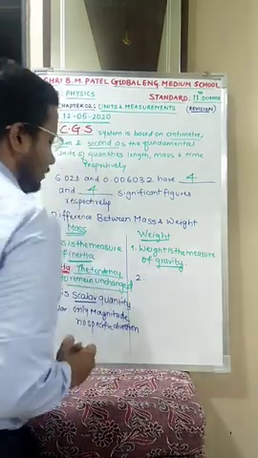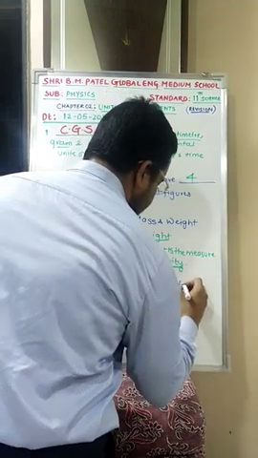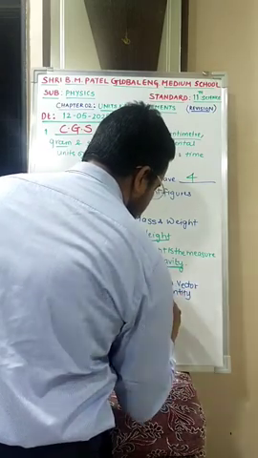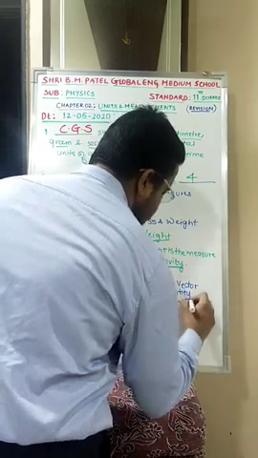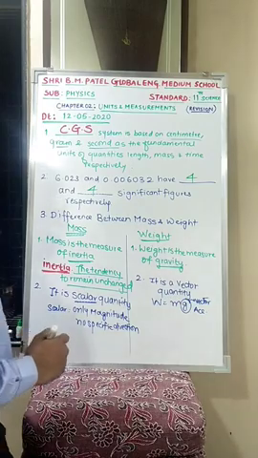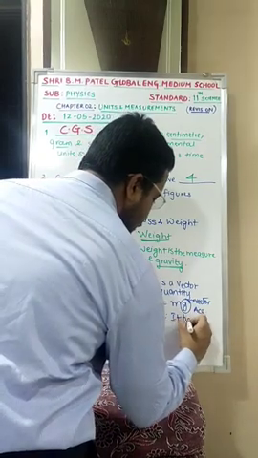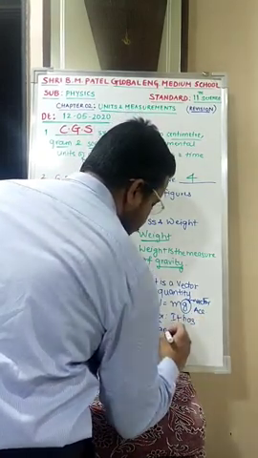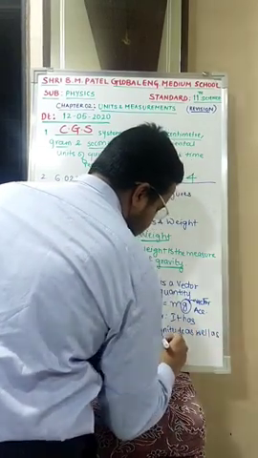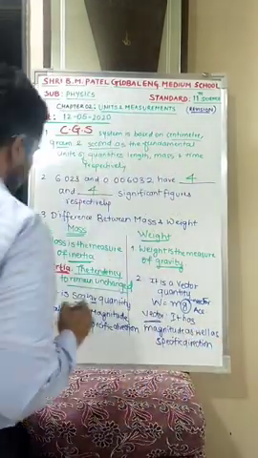For the second point over here, what are you going to write? It is a vector quantity. Because we know that W is equal to mg, and this g is nothing but vector acceleration. Yes or no? So it's going to have a particular direction. Everybody knows what a vector quantity is. It has magnitude as well as specific direction. Is this clear? Hope this is clear till here. Moving ahead.